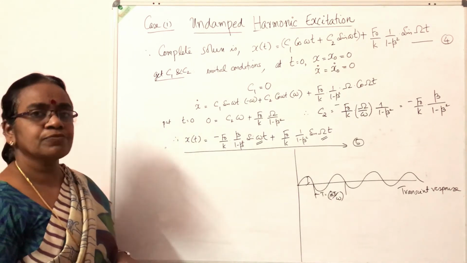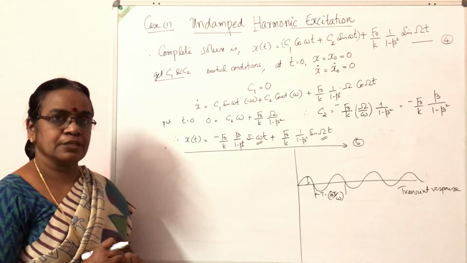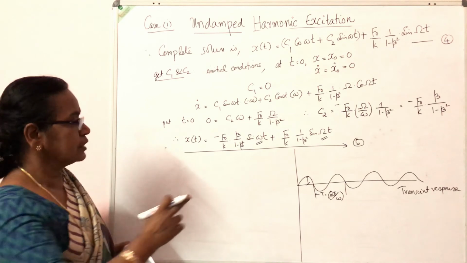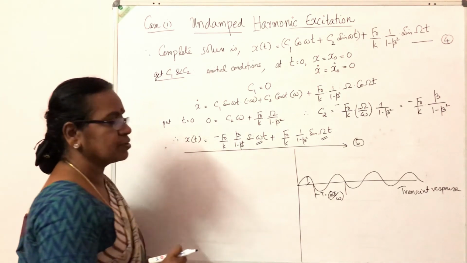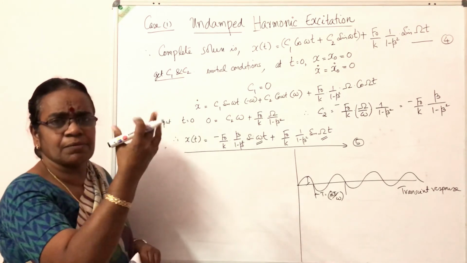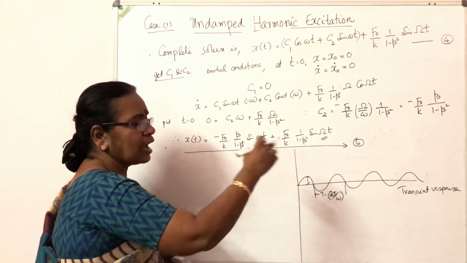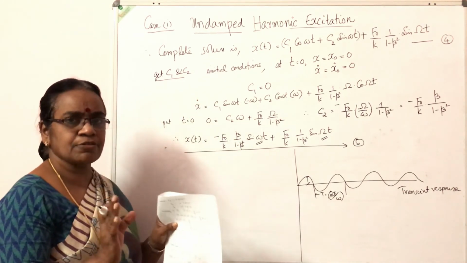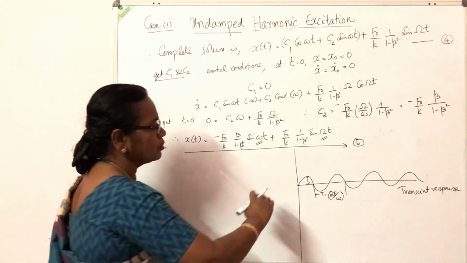The part of the total vibration response involving the natural frequency of the system will vanish if the structure has some amount of damping; it will damp out after a certain interval of time. But in the case of an undamped system, it will go on vibrating.